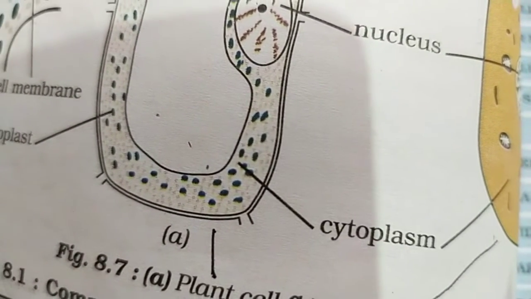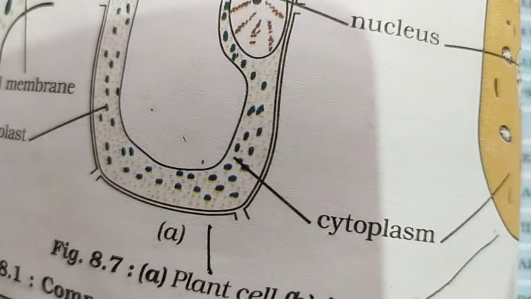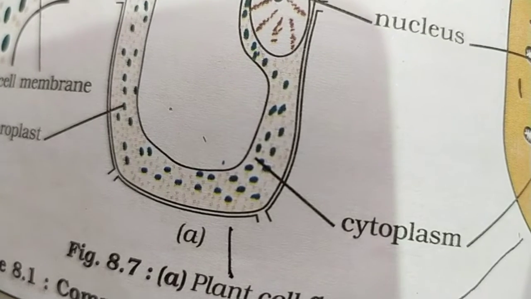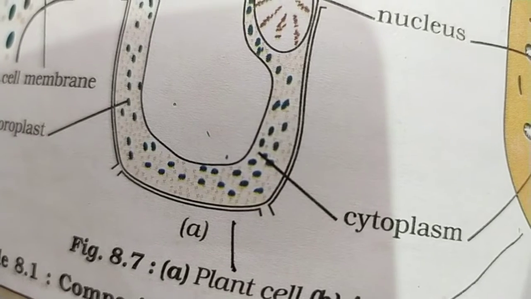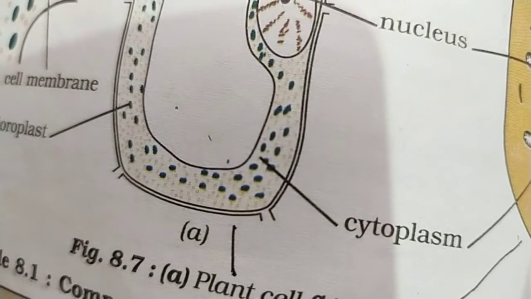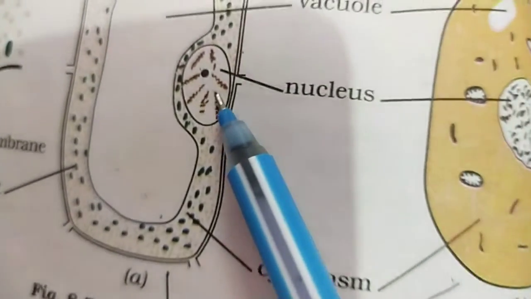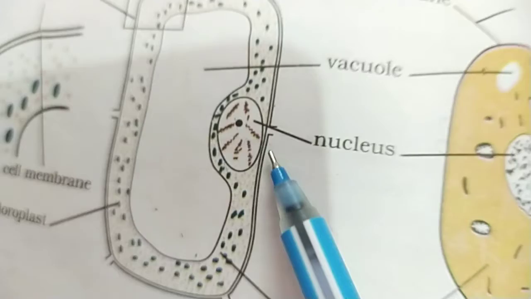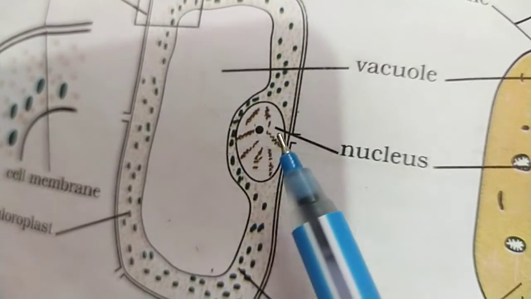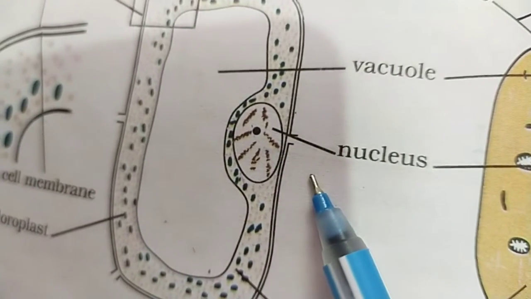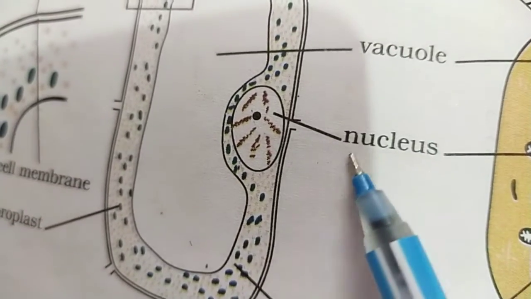In contrast, the eukaryotic cells, eu means advanced and karyon means nucleus. The nucleus is well organized and advanced type. The nucleus of the eukaryotic cell has been differentiated into the outer membrane, that is nuclear membrane, the fluid part, that is the nucleoplasm, and nucleolus, that is the smaller central part. So in eukaryotic cell, the nucleus has been divided into three major parts.